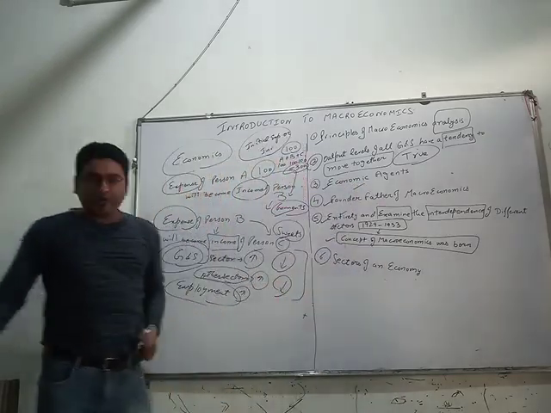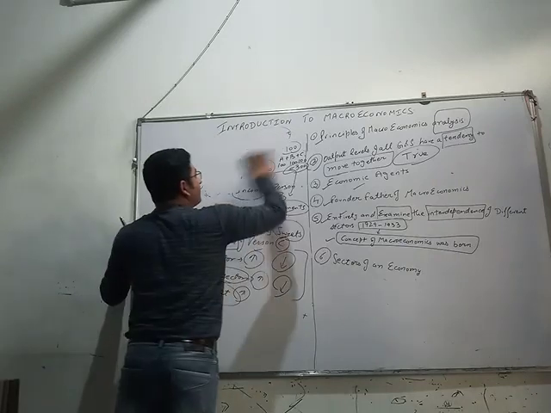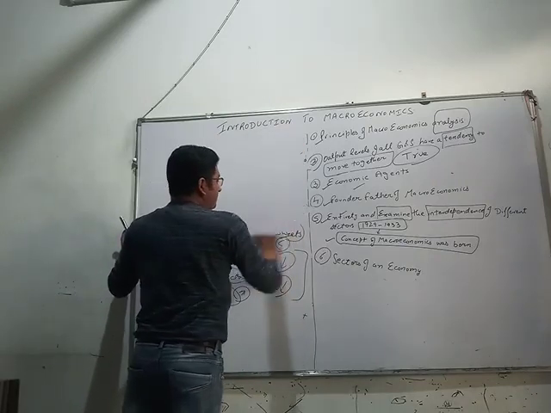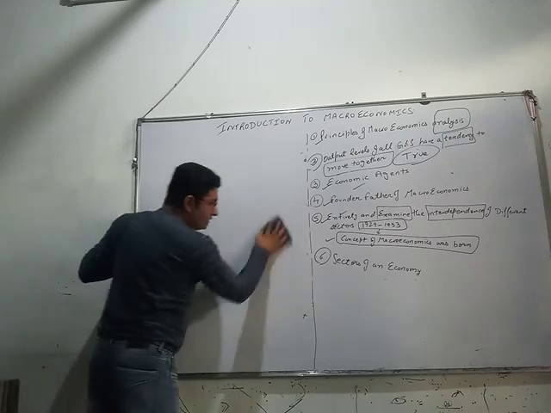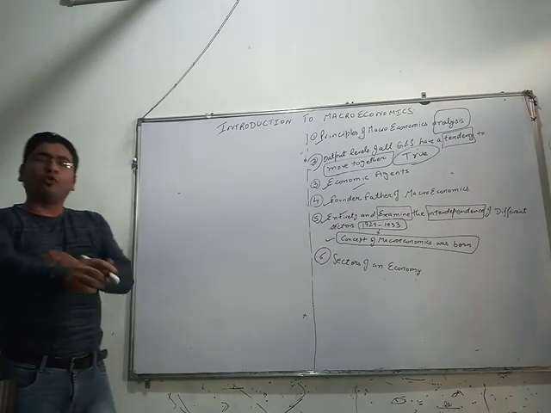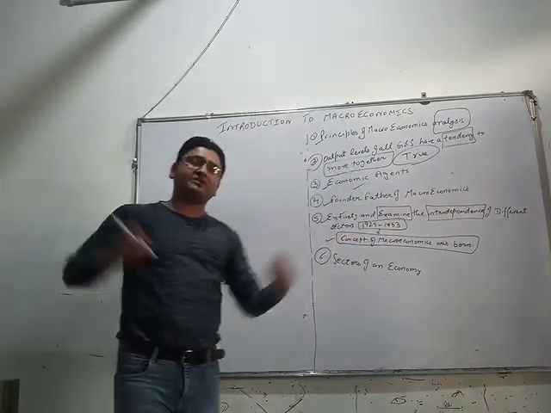Now the last topic for today is sectors of an economy. There are basically 4 sectors of an economy, and we study this in 2 categories.